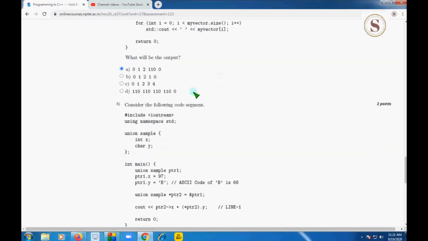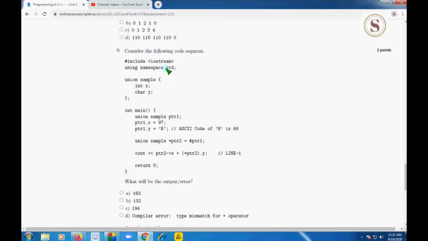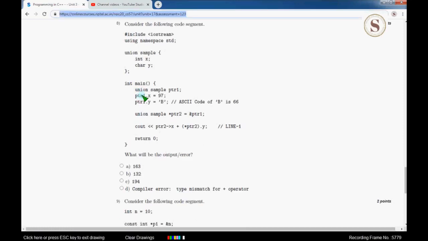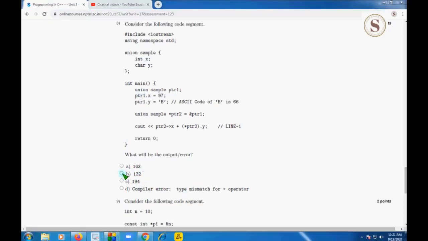And coming to the eighth question, consider the following code segment, and they are asking for the output or if any error occurs. In this eighth question there will be no error and we will get the complete output, that is 132, which is option B. So mark option B as the only correct answer for this, as they gave radio buttons.